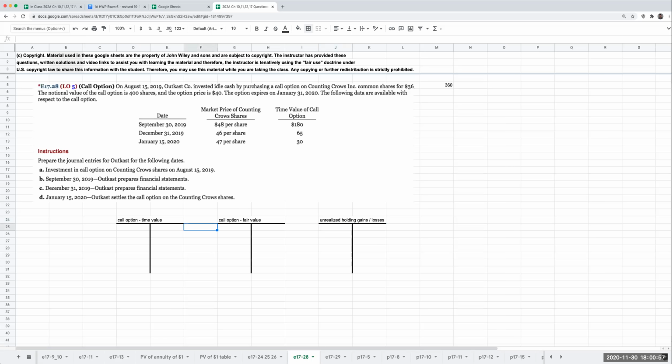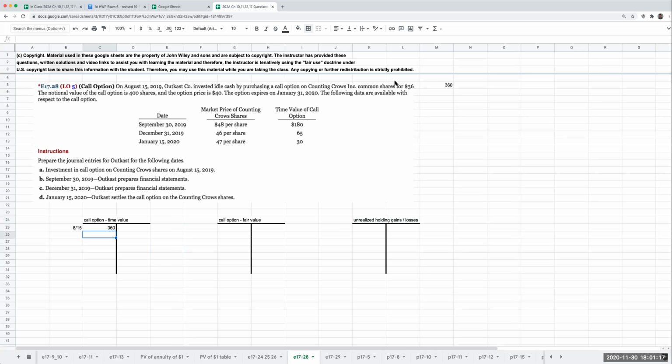So when we originally bought this option on August 15th, I'm debiting the call option time value for 360, not 36, but 360, and crediting cash for 360. So how would I record the investment in the call option?